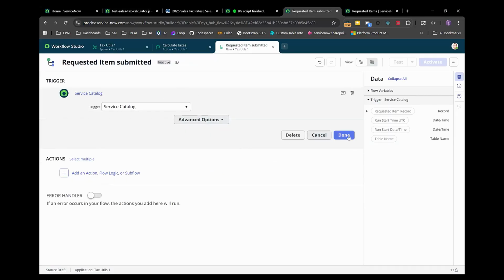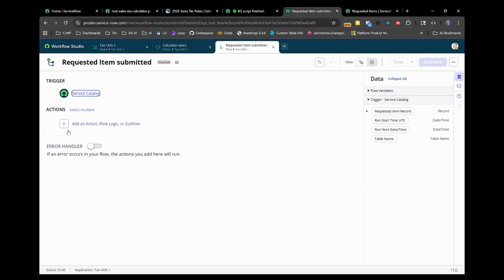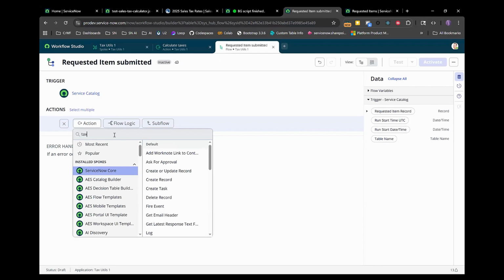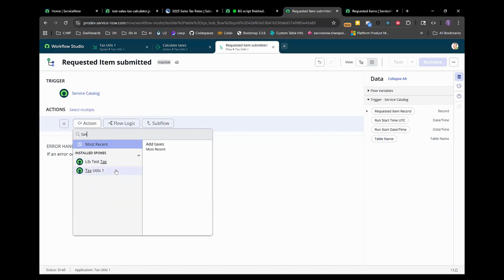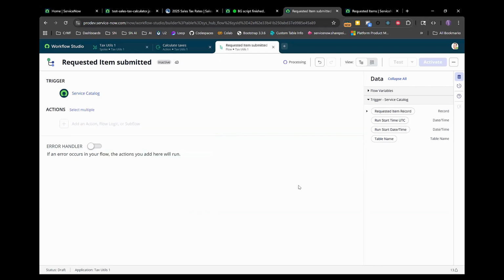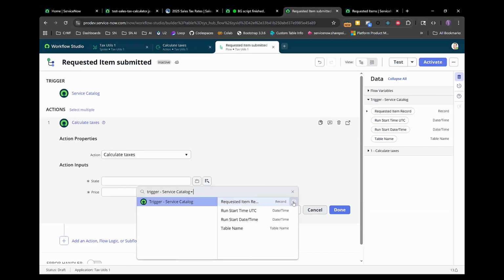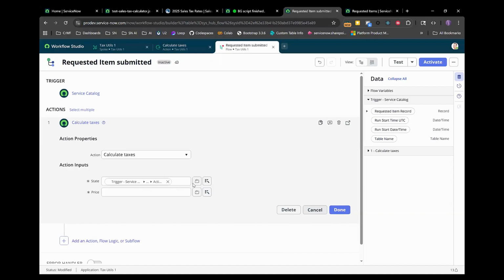And I mean, obviously we would need more filtering here, but what we can do now is let's just create the action. You can see tax utils, calculate taxes. And then, I mean, we have the price hard coded here, but let's just set these up. So what we can do is we can go to the requested item. Oop, that didn't do what we want.